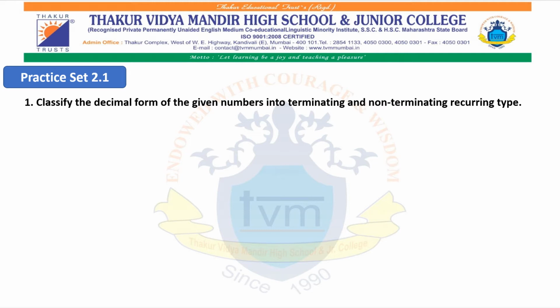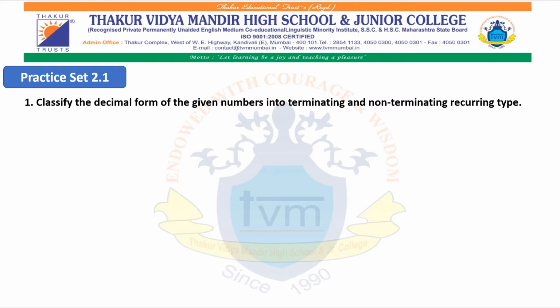If you remember, in the lower class, when we wanted to classify the decimal form of the given number into terminating and non-terminating, what we used to do? We used to divide the numerator by the denominator, and then we could classify the decimal form as terminating or non-terminating. Here in 9th standard, what will we do? We will classify the decimal form by its denominator.